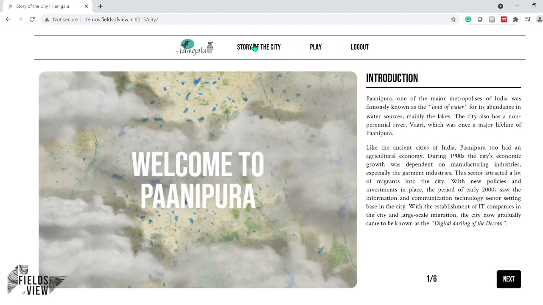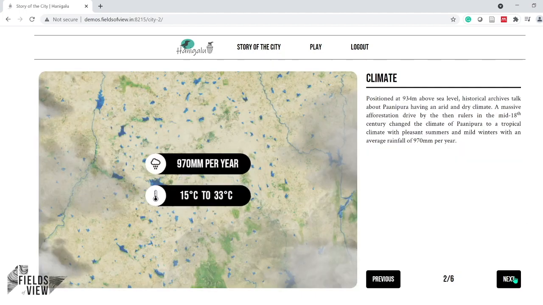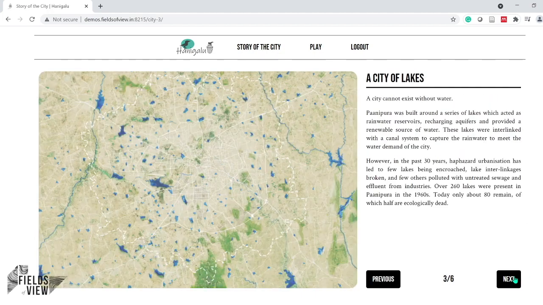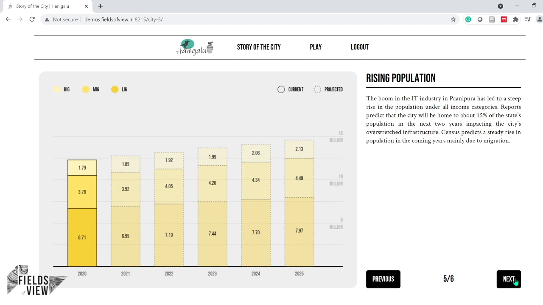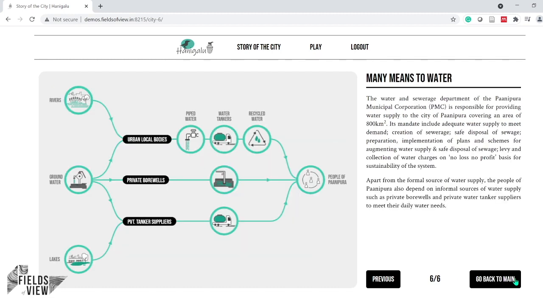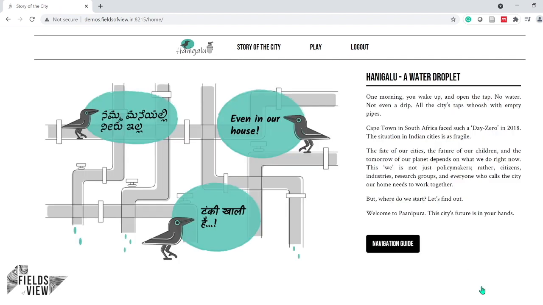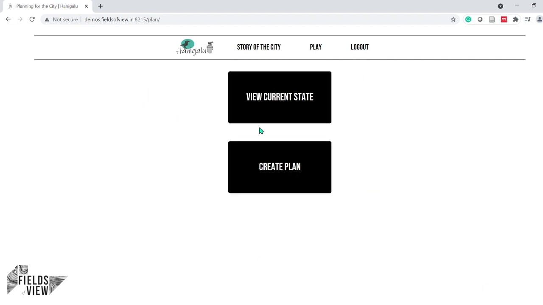The story of the city takes you through different aspects of Panipura, from history to climate to who lives in the city, what is the growth of the city, and finally what is the different means to get water to the people of Panipura. From here, you can either go back to the previous slide if you want to read it again, or go back to the main page. Now let's explore the play tab.